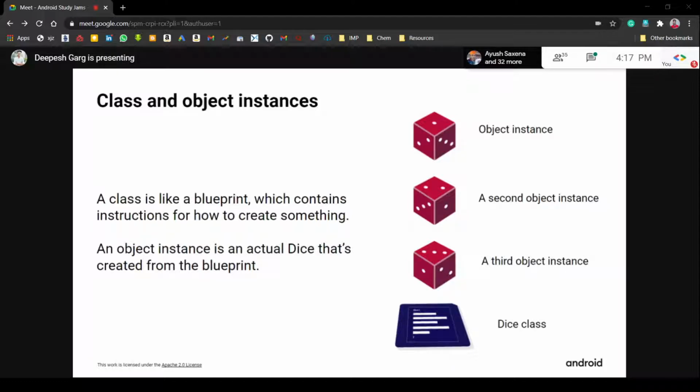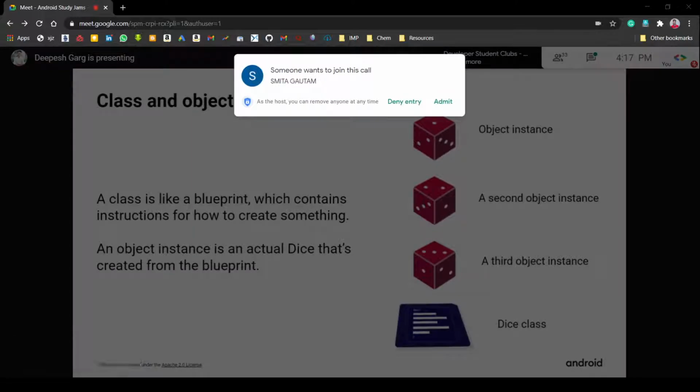You can see on the screen, a class is like a blueprint which contains instructions for how to create something. Whenever you want to use that class, you first create an object of that class, and then you call the functions. There are also some functions in that class.